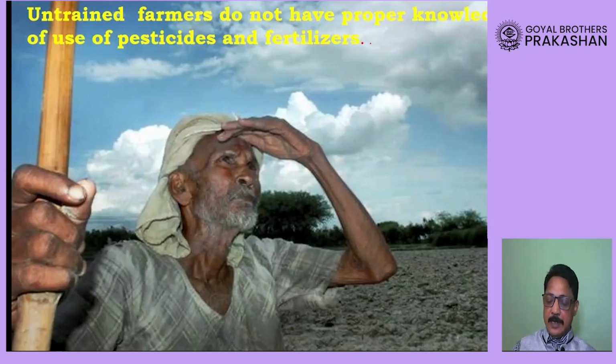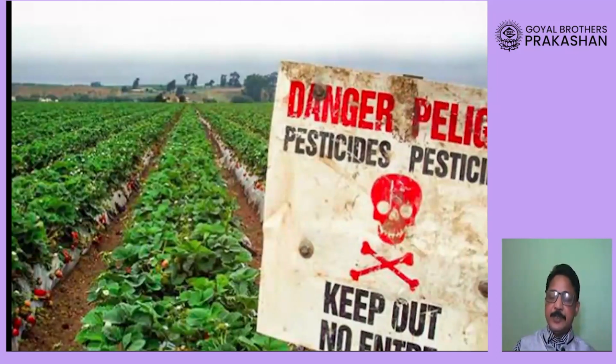And when the farmers are untrained, now if you look at this farmer, we can make out that he doesn't seem to be an educated person, and when uneducated people are given pesticides and fertilizers to use, they may use them in an improper way. Now suppose this pesticide is sprayed on this farm in excess quantity because of lack of knowledge, then the crop itself will get damaged, chemicals will enter into the crop, and when such crops are consumed by the people, by you and me, it will cause health related issues in our body.